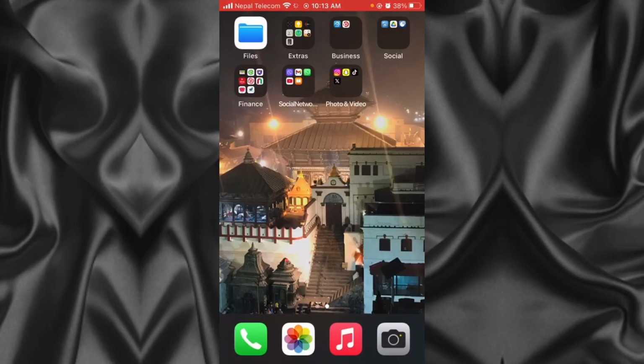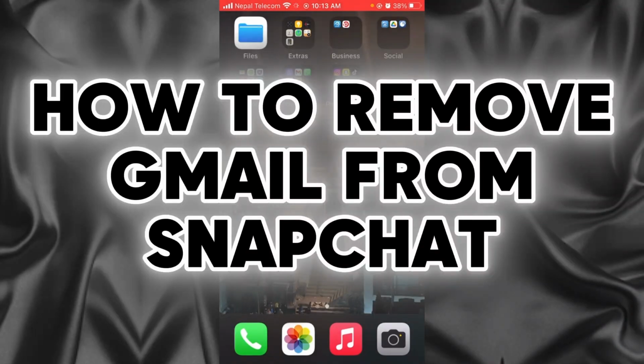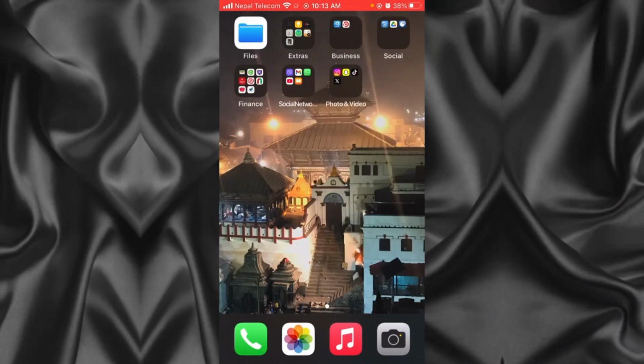In today's tutorial, I am going to show you a very easy step-by-step process on how to remove Gmail from your Snapchat. So let's dive in.